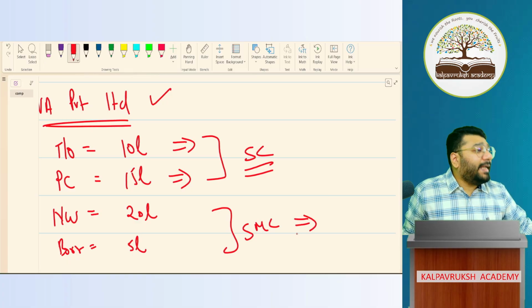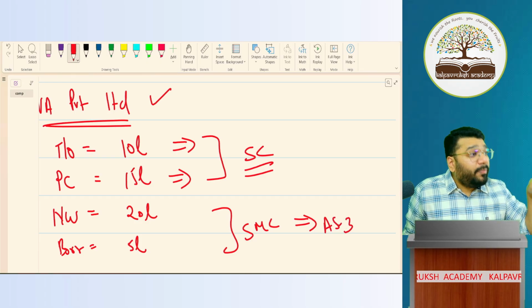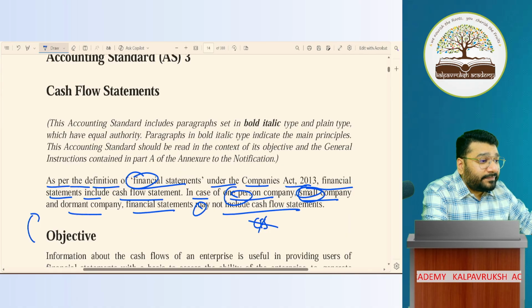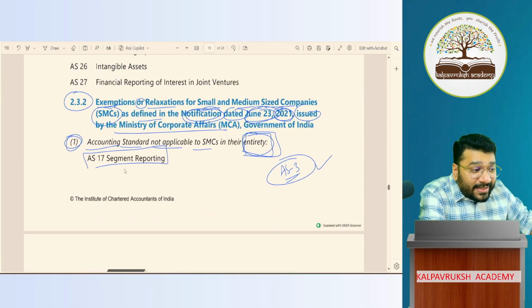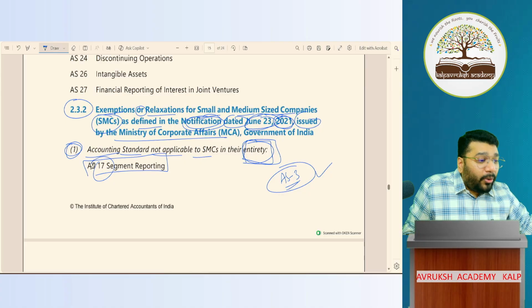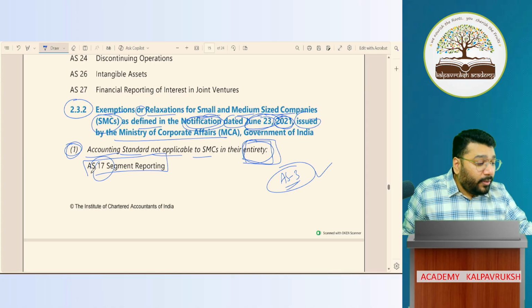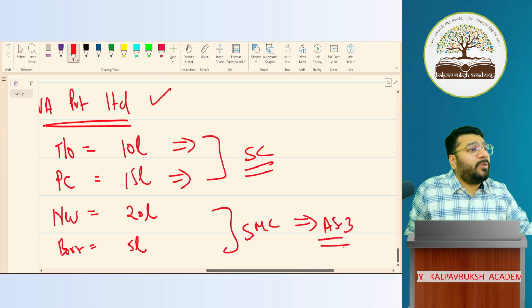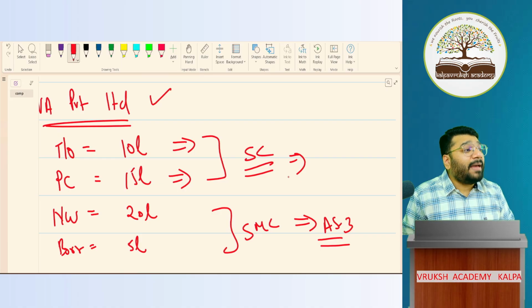As per SMC criteria, AS3 has to be prepared. It is not excluded, because we come back to the SMC conditions. In the study material, only AS17 is excluded. For AS3, you have to prepare. As per SMC criteria, you have to follow AS3. Yes or no? So as per SMC, AS3 has to be prepared. But since I'm a small company, should I prepare AS3 or not?